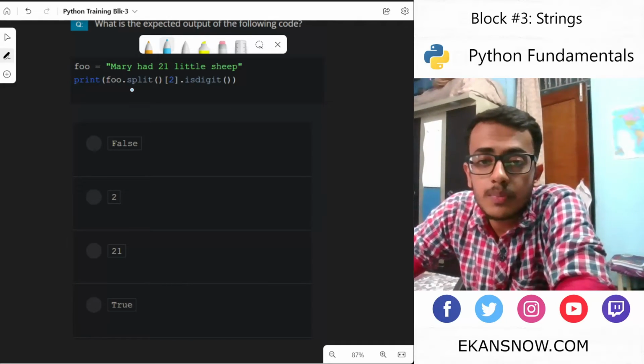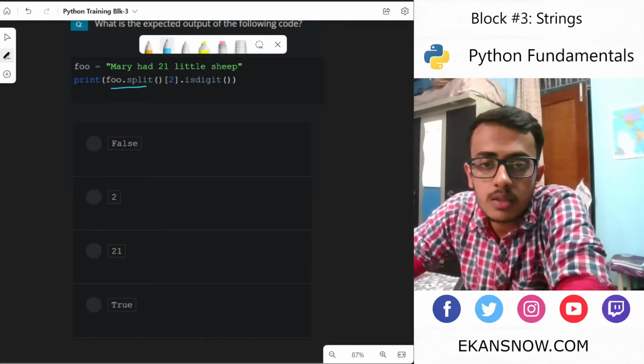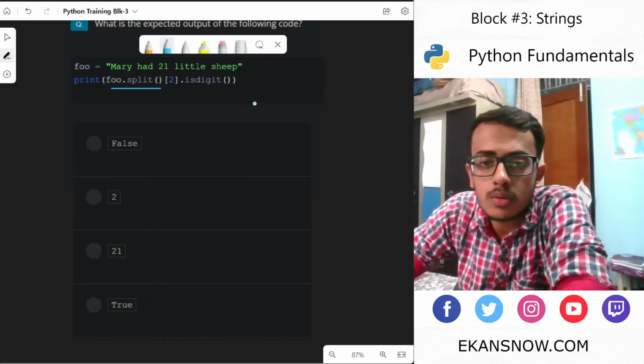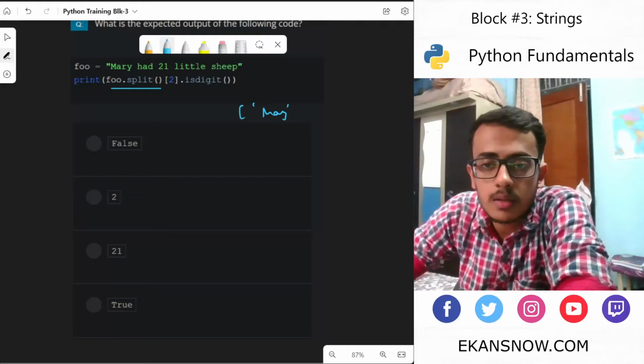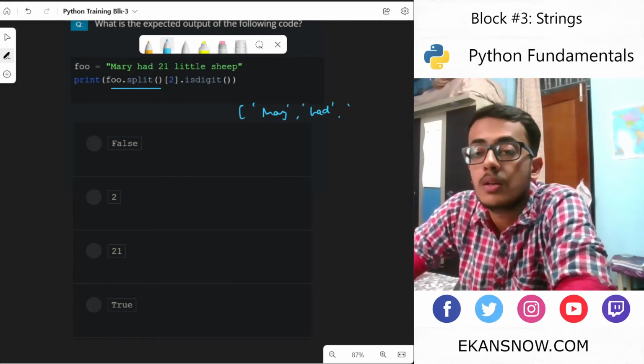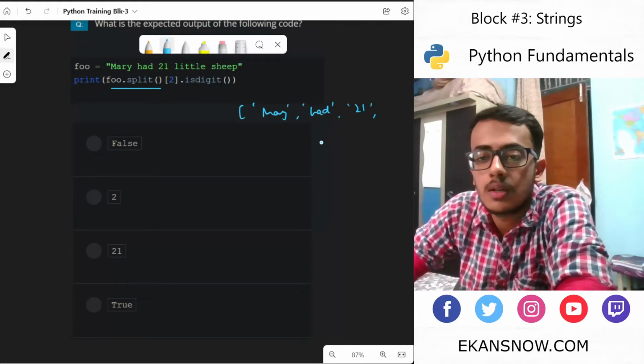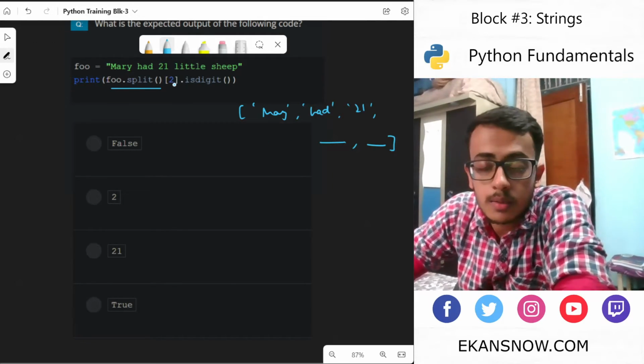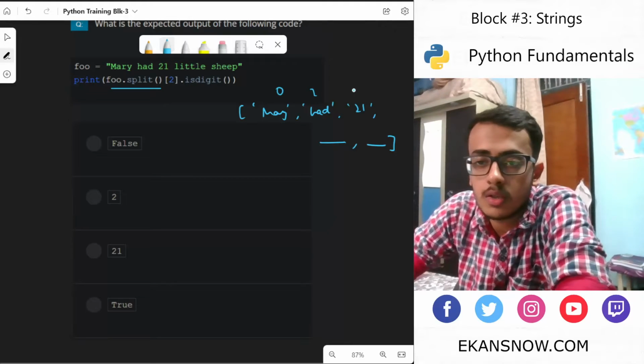We are trying to split the string. So let's see what this part does. This first part would split it into a list, I believe. Mary, had, 21, similarly little and sheep. And we are trying to pick the index 2, 0, 1, 2.